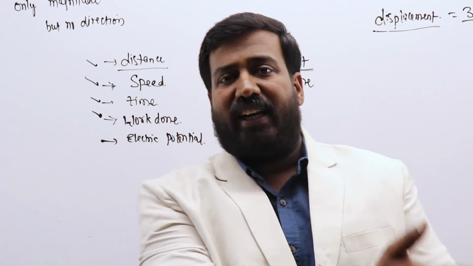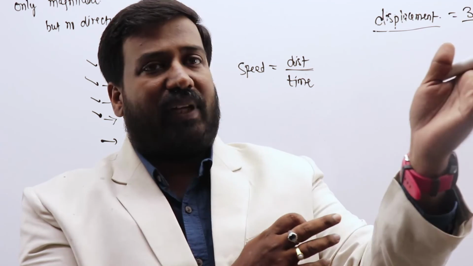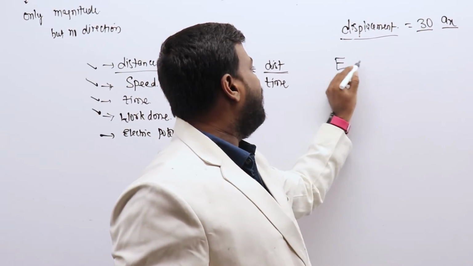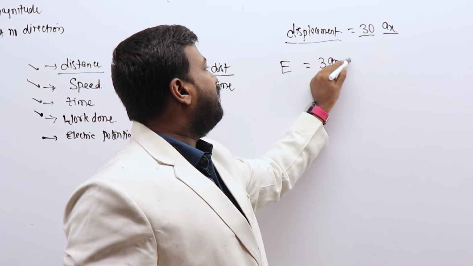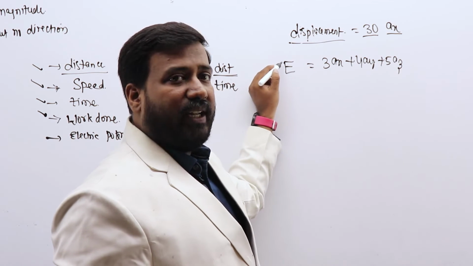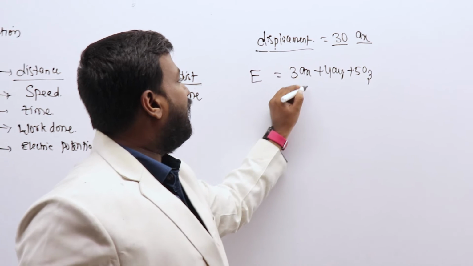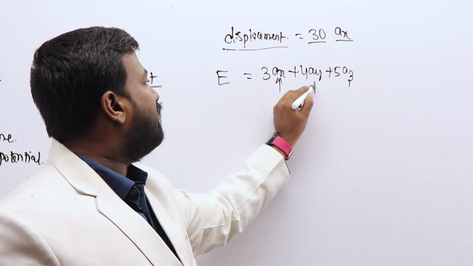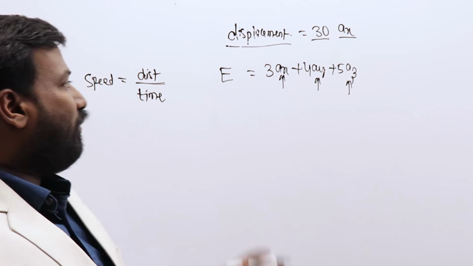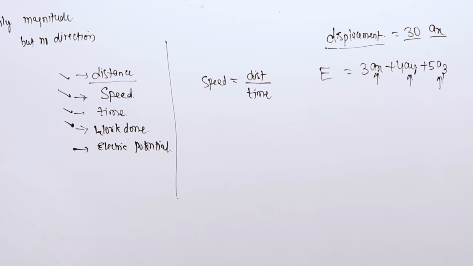If you go for electric field, for example, in x direction, electric field is there. Then electric field is something like 3ax plus 4ay plus 5az. I'll try to write it here. Electric field intensity E, for example, is 3ax plus 4ay plus 5az. That means this field quantity has both magnitude as well as direction. It has magnitudes in x direction, y direction, and z direction. Therefore, naturally, this electric field quantity is a vector quantity, unlike electric potential. These are the basic examples of scalar quantities.